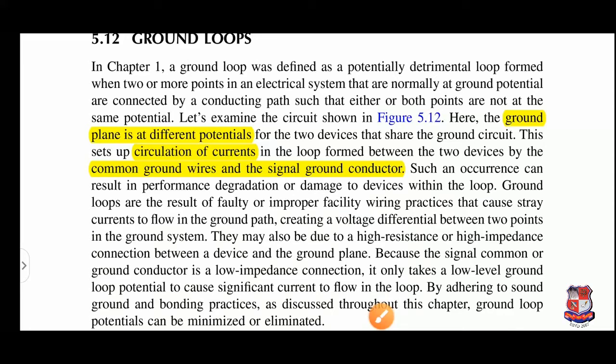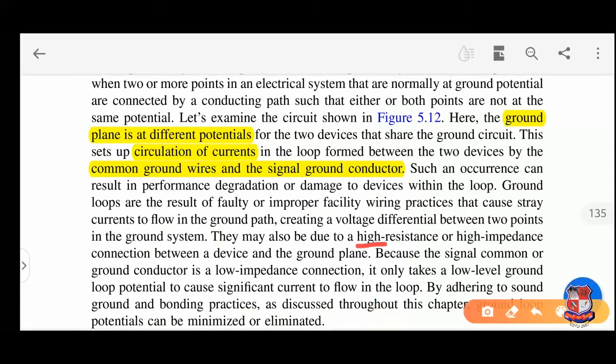Another possibility is also due to a high resistance or high impedance connection between a device and a ground plane. Again, for a proper grounding system we must provide a low resistance path, so we need to take care of this resistance also, because the signal or common reference conductor is a low impedance connection.